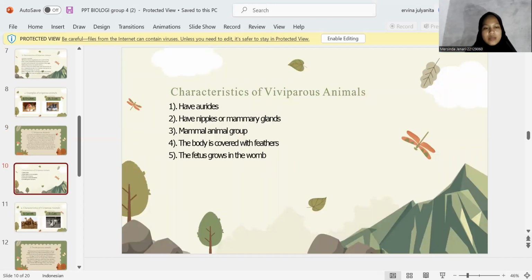Characteristics of viviparous animals. The first is having ovaries. The next is having nipples or mammary glands. Third is that mammals breathe with lungs. Fourth is that the body is covered with hair. And last is that the fetus grows in the womb.